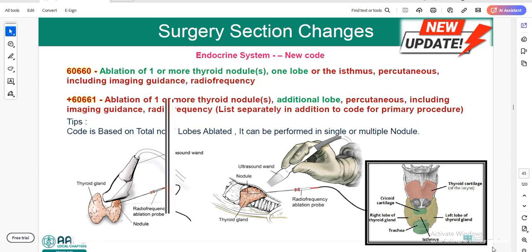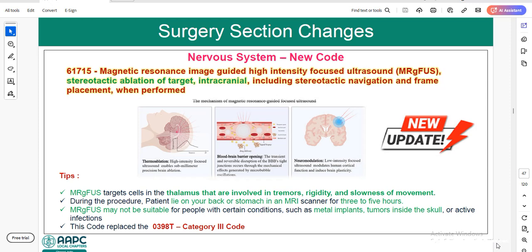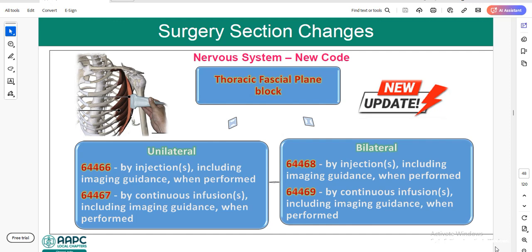Next we will see the nervous system. In the nervous system we have one new code, 61715, MRI-guided high intensity focused ultrasound stereotactic ablation of target intracranial, including stereotactic navigation and frame placement when performed. Basically we will use this procedure for intracranial procedures. Most of the time the physician will use this procedure for tremors, rigidity, and any type of slowness of movement. Again in the nervous system, we have a few new codes for thoracic fascial plane block.